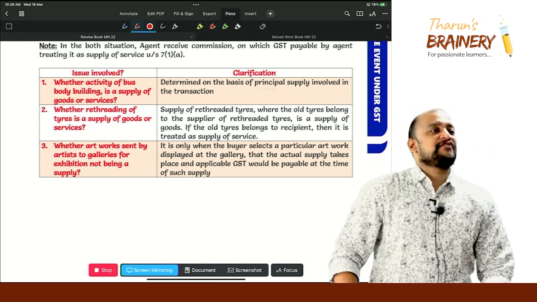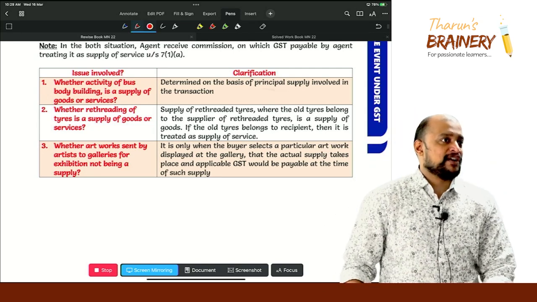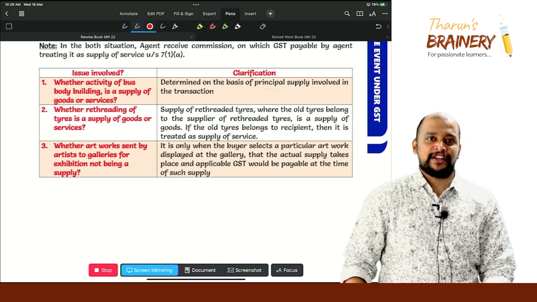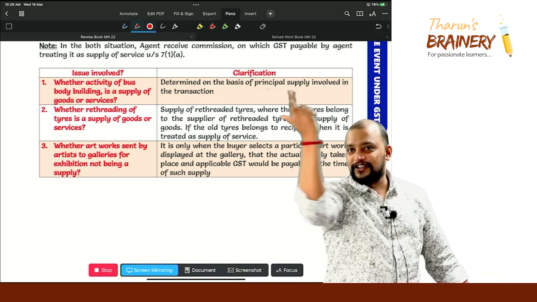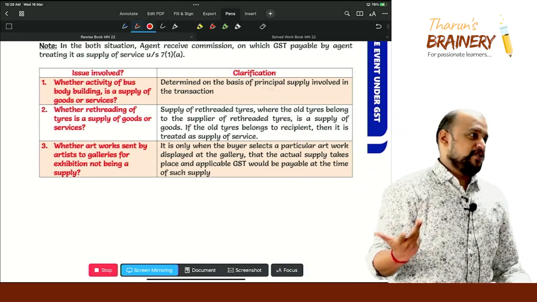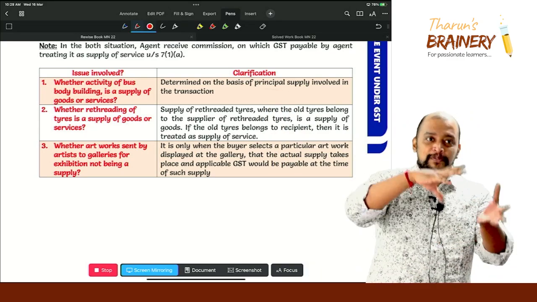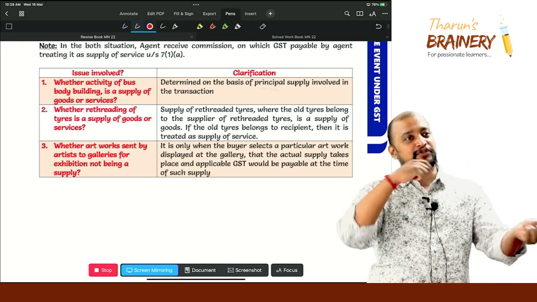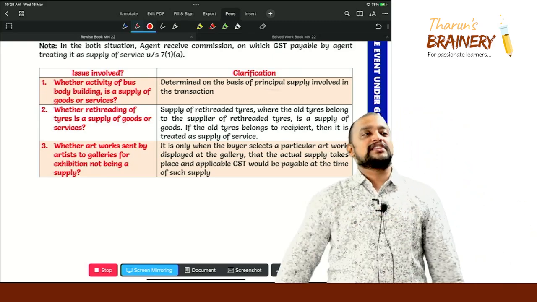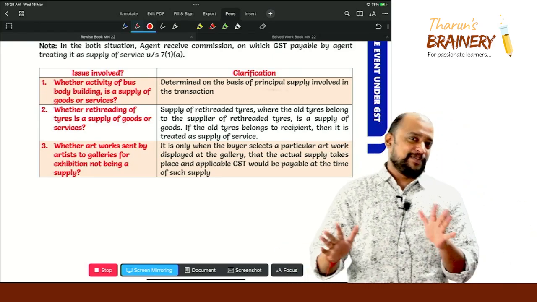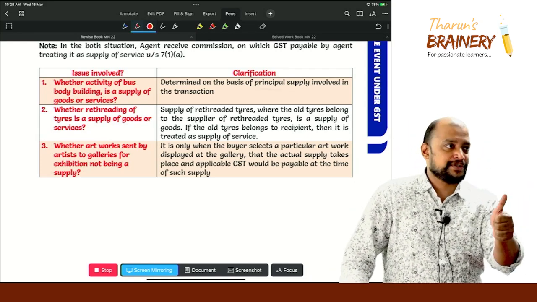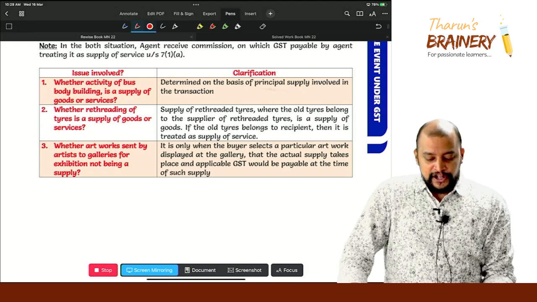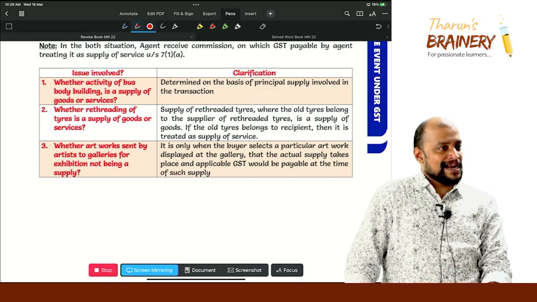Service, because the fabrication is the principal supply, not the material. If material is there, you cannot just say do it and it will be done. We have to weld it, we have to cut it. So all this is the predominant element, therefore it will come under supply of service only. Clear? Understood? Here it is determined on the basis of the principal supply involved in the transaction.